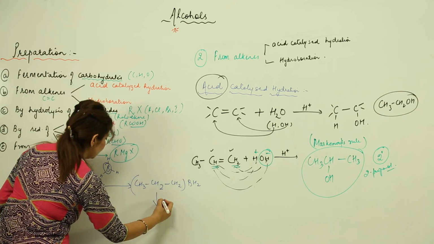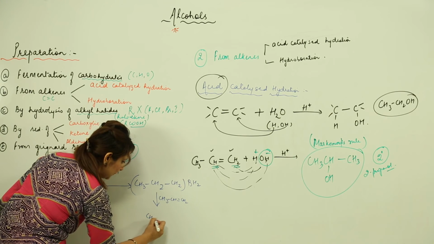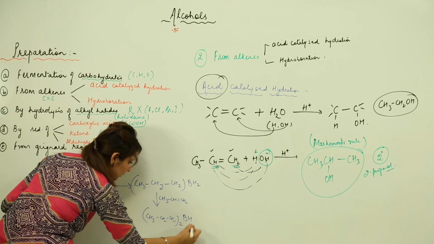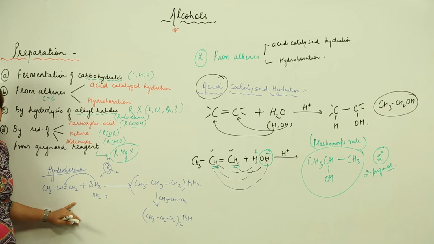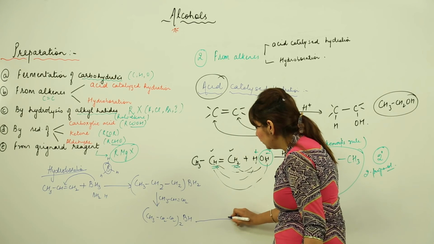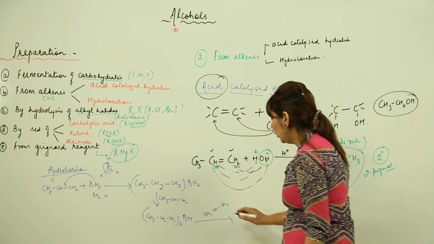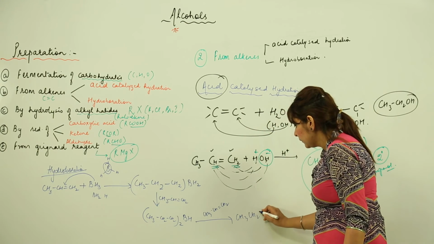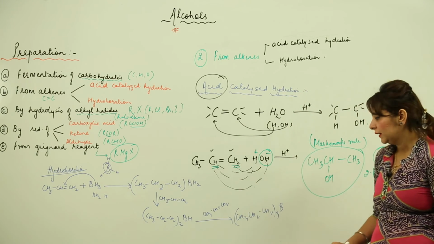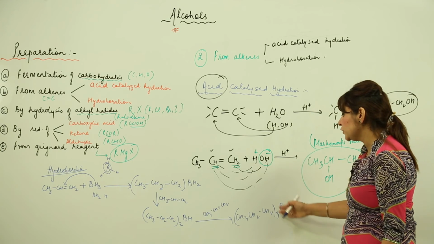Actually we add more propene to it. So let's add more propene. So what happens? This becomes double actually, and H gets reduced because we need to satisfy the valencies accordingly. Now again it possesses one H, so we can add one more molecule of propene. Then what happens? It becomes thrice and BH becomes B. Now what we can do is add hydrogen peroxide and it will just break the compound.